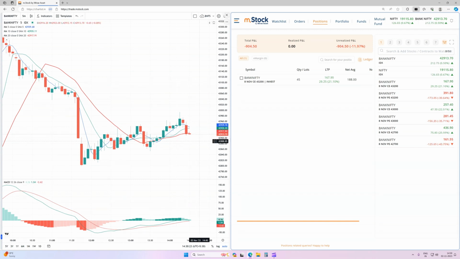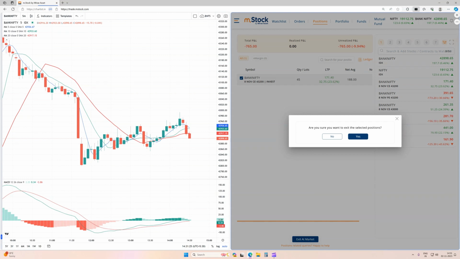No problem, price is also moving below the 20 moving average, and the overall scenario is negative. So let's try to exit from our trade. We have a 10% loss of our premium, so on 188, that is 18 rupees loss. We are already at 18 rupees loss.